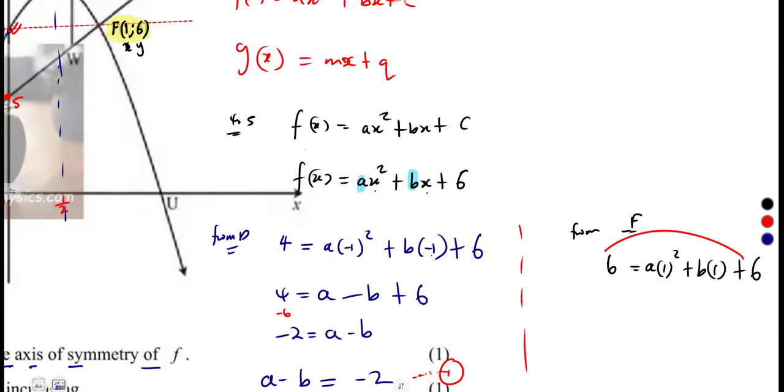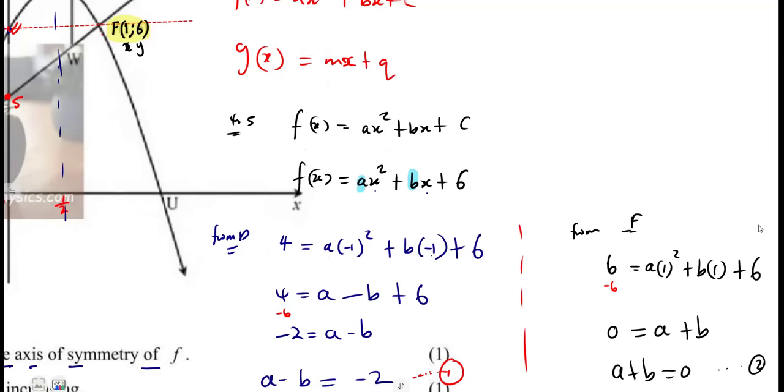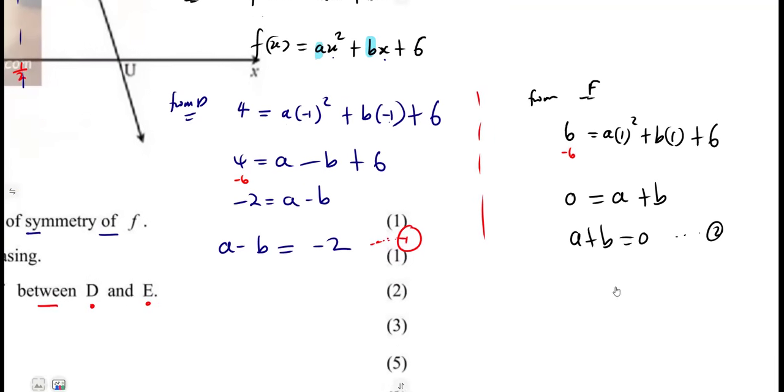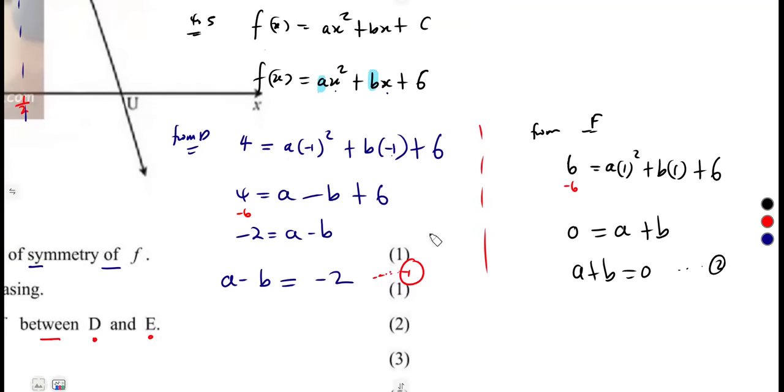So 6 to the other side, that was going to be -6. Then you obtain a 0 there. 1 squared, that's 1 times a, that's a. 1 times b, that's b. So a plus b is equal to what? 0. That's the second equation. Using these two equations, guys, we can solve for a and b.